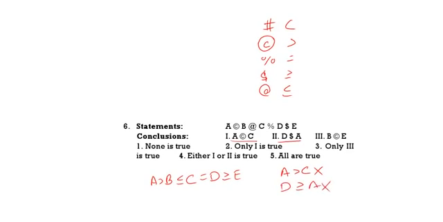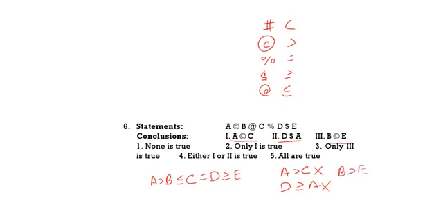And see the next one. B C round E means B greater than E. It also does not follow.